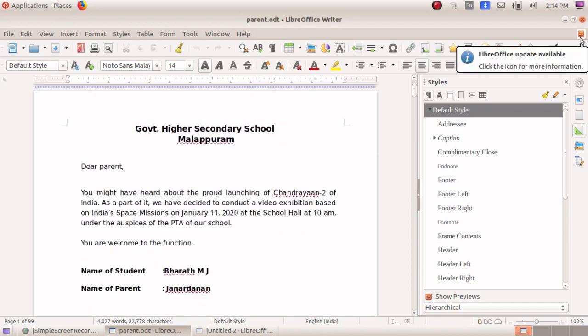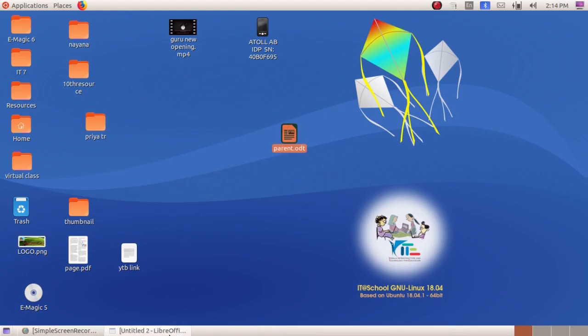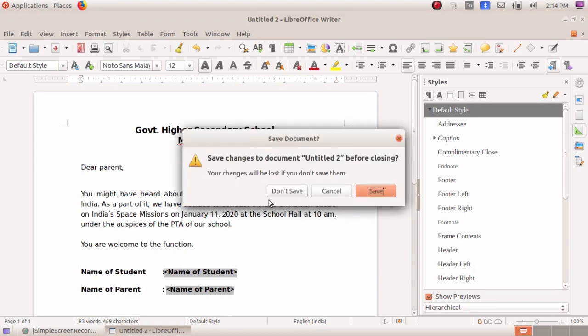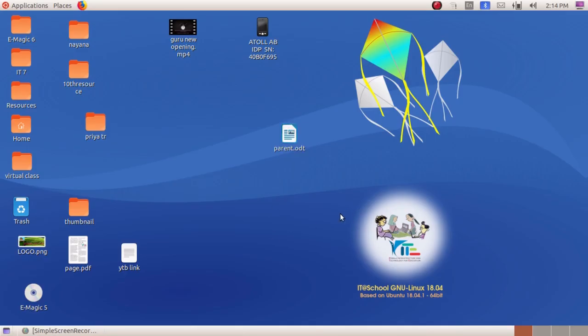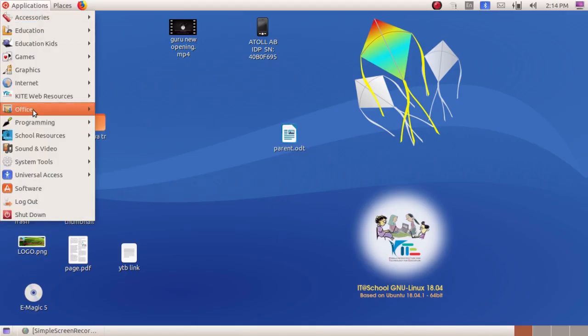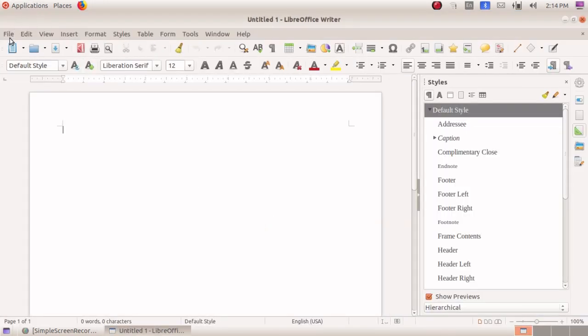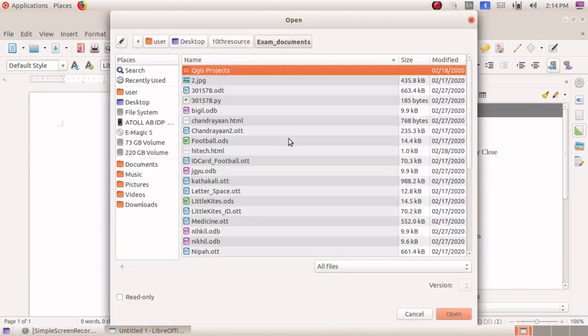Clear? So during the exam they will give a format as an ODT file, and another one as ODS. The ODS file you have to add for the particular content. Okay, we'll see how to create a certificate. Just go to File, Open, the same method.